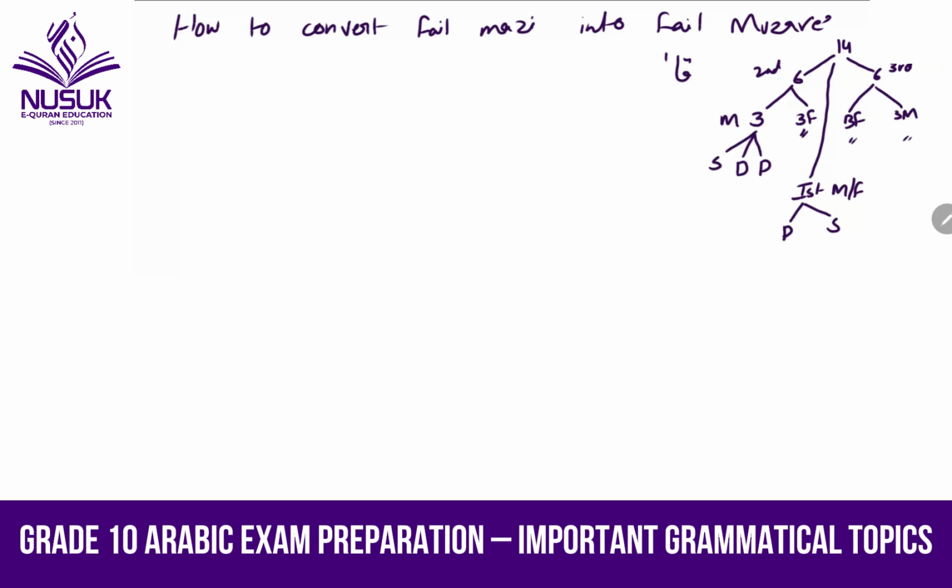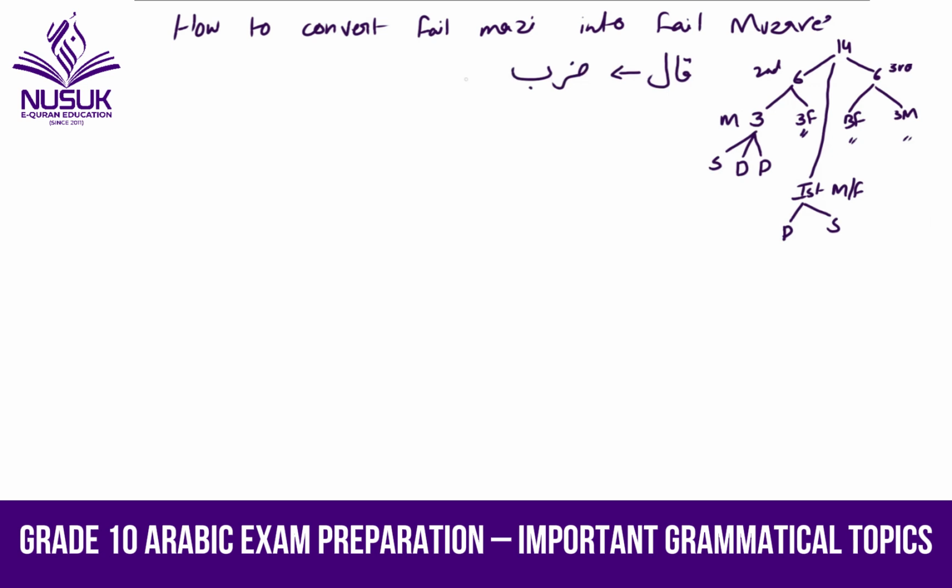Now, qala, we are going to change it into fail muzare. And let's say don't take qala, because to make it easy, I'm going to take another word, that is zoraba. Zoraba is also the fail mazi. We are going to change zoraba first and then I will tell you the same procedure applies on qala and it will convert it to fail muzari.